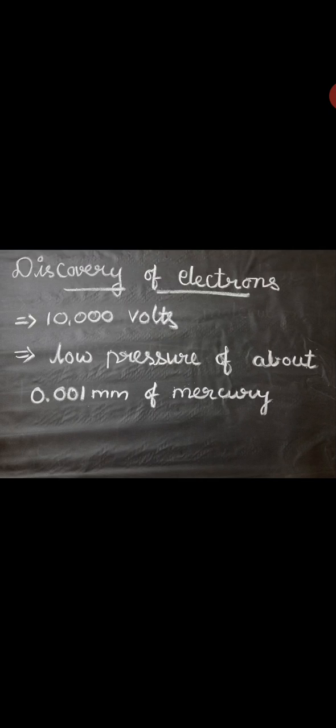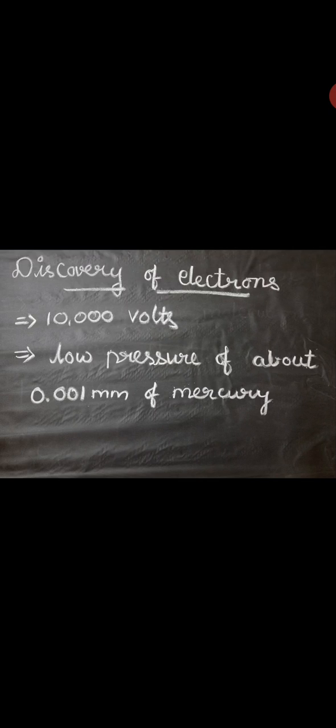In the discovery of electrons, when a high electric voltage of 10,000 volts or more is applied to the electrodes of a discharge tube containing air or any gas at atmospheric pressure, no electricity flows through the air.